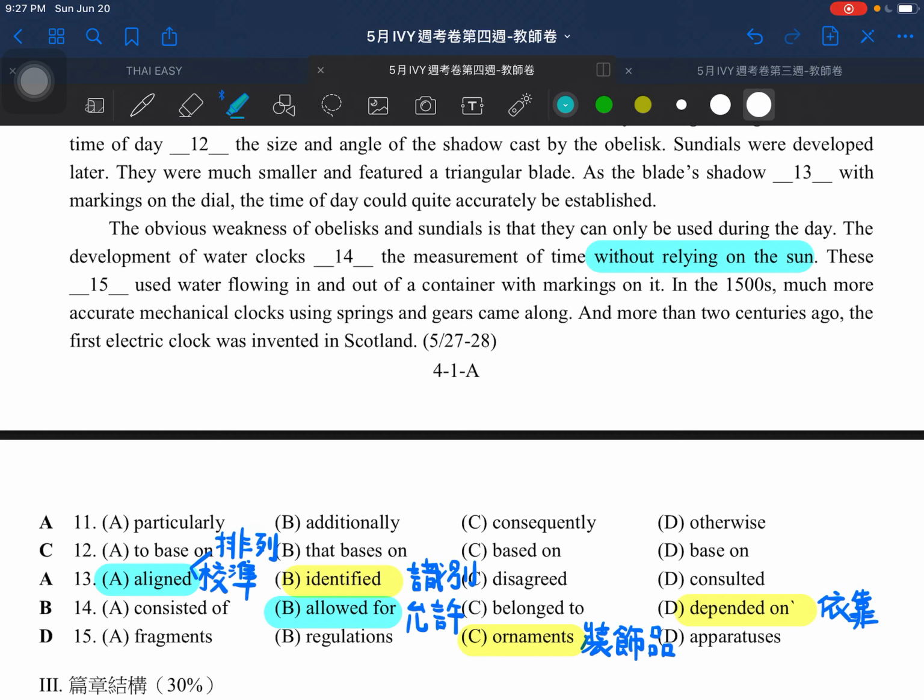As we can see, the development of water clocks would depend on the measurement of water, right, instead of time. So it should be depend on certain things to make the water clocks work. So it's not about the time measurement, all right? But we know it could allow for the measurement of time without relying on the sun.